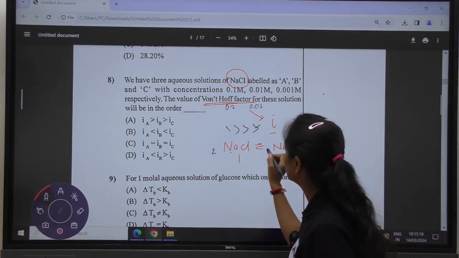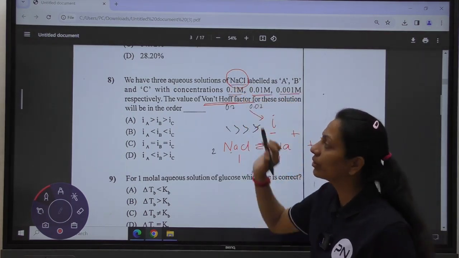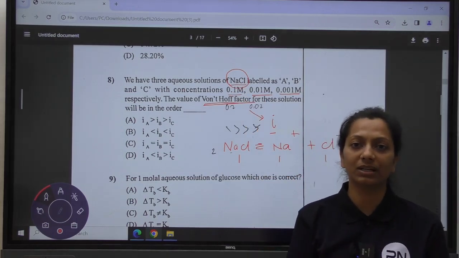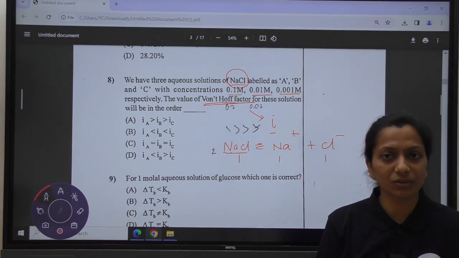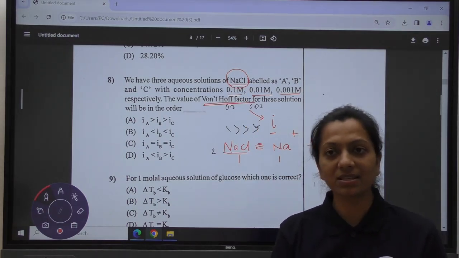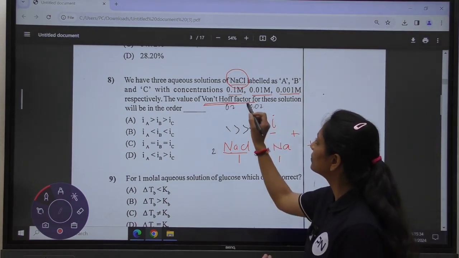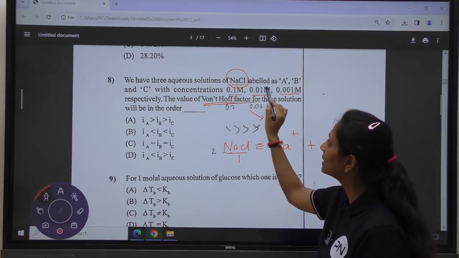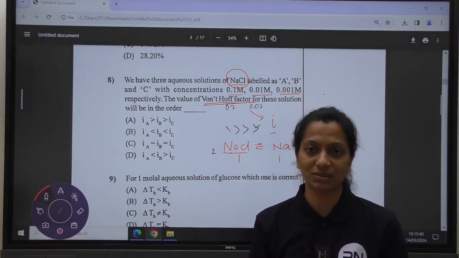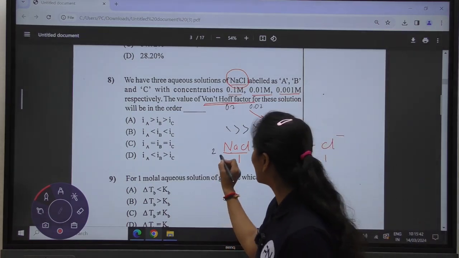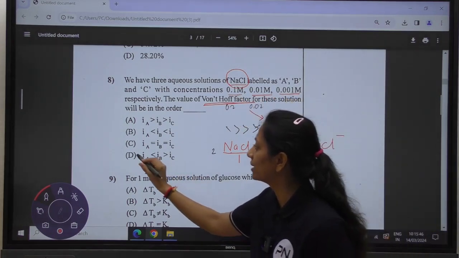So in all three of them the salt NaCl is going to get completely ionized because it is a salt and a strong electrolyte. Whatever the strong electrolytes are, they get completely ionized in water. Because of this, NaCl in all three concentrations is going to get completely dissociated, and therefore the i factor for all three concentrations will remain the same.